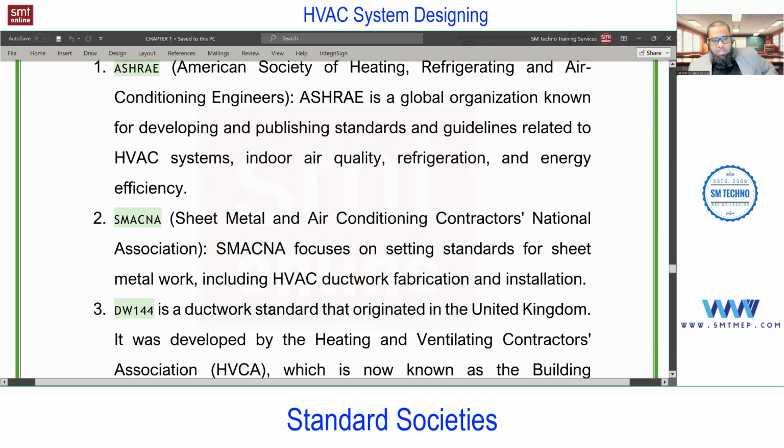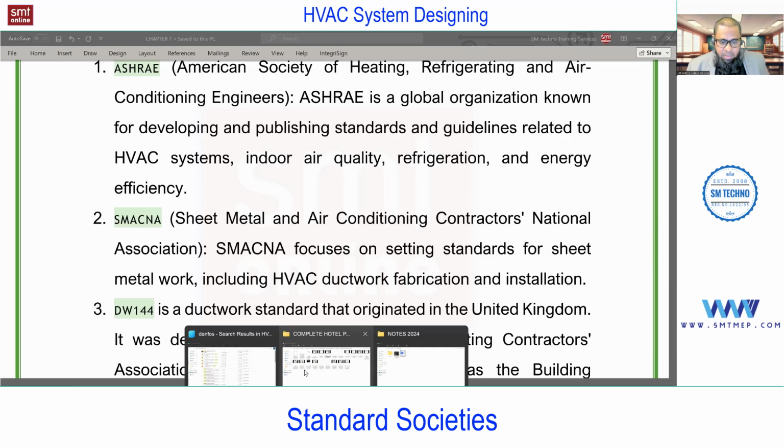SMACNA is the Sheet Metal and Air Conditioning Contractors National Association. This society is also based in the US. They deal with research and development for the ducting side. In short, a duct is a passage used to convey air. Let me quickly show one image for beginners.